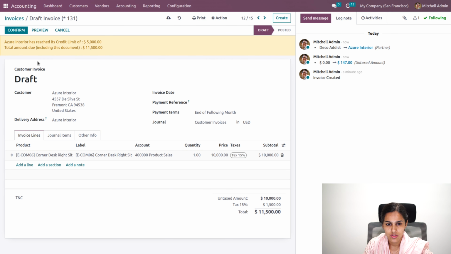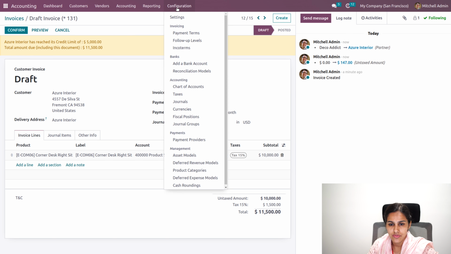So here you can see that Azure has reached its credit limit of 5,000. So the total amount due you can see over here. So this warning will appear for your customer if the credit limit exceeds 5,000. So this is one of the new features in Odoo.